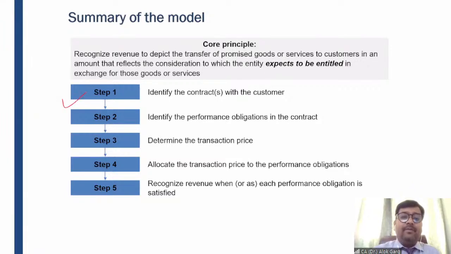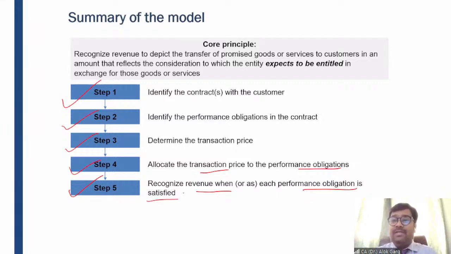The first step, step 1, identify the contract with the customer. Step 2, identify the performance obligation in the contract. Step 3, determination of transaction price. Step 4, allocate the transaction price to the performance obligation. Step 5, recognize revenue when each performance obligation is satisfied, at a point in time or over time.